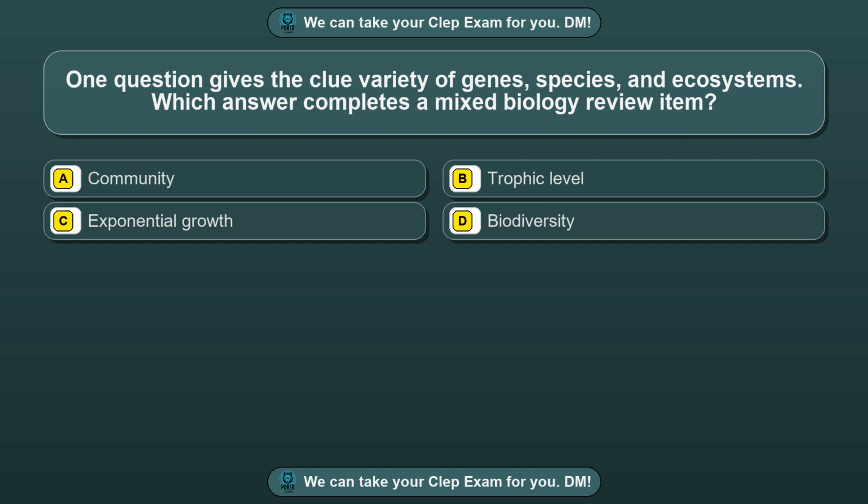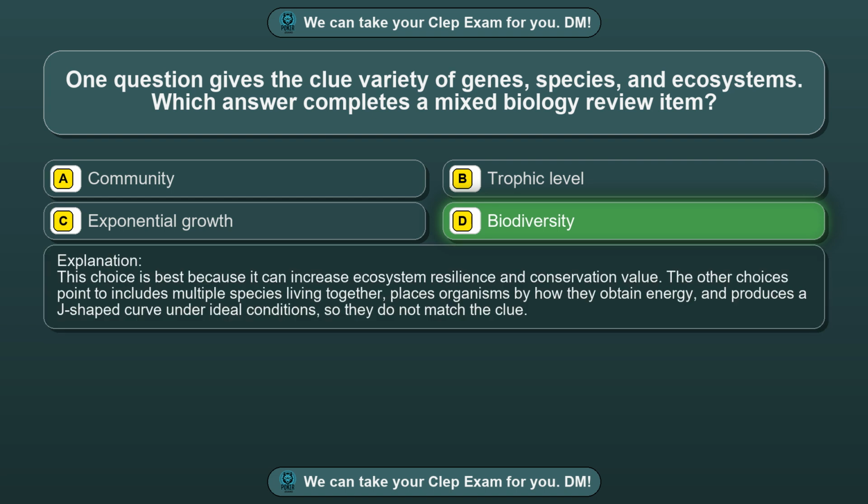Question 95. One question gives the clue variety of genes, species, and ecosystems. Which answer completes a mixed biology review item? Option A, community. Option B, trophic level. Option C, exponential growth. Option D, biodiversity. The correct answer is option D, biodiversity. This choice is best because it can increase ecosystem resilience and conservation value. The other choices point to includes multiple species living together, places organisms by how they obtain energy, and produces a J-shaped curve under ideal conditions, so they do not match the clue.